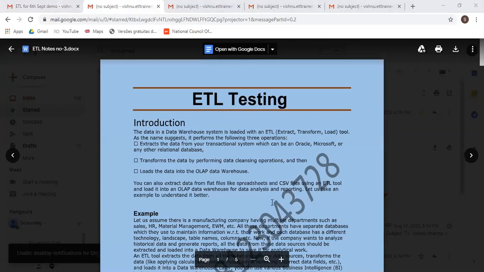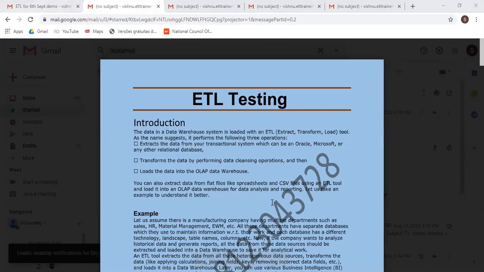So the very first thing, what is ETL testing? ETL stands for extraction, transformation, and loading. It means extract the data from the different sources, transform the data as per the business requirement, and load the data into the final target table, the data warehouse. These all we will see with practicals during the classes.